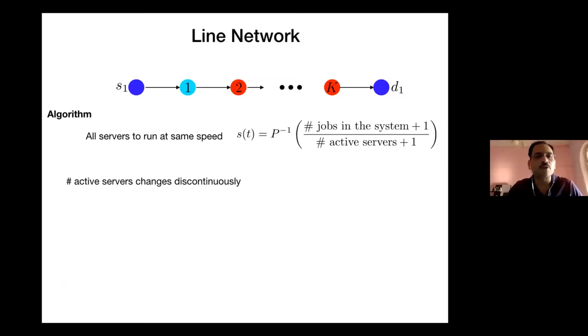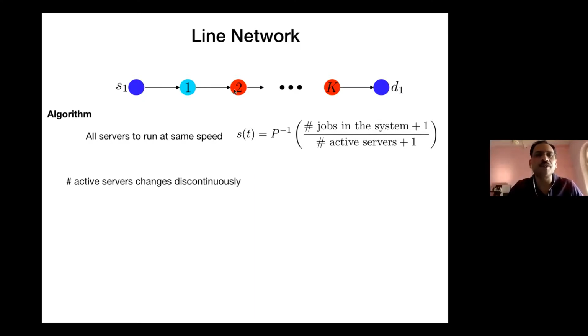All servers are going to run at the same speed. Red nodes here mean that they have at least one job to process. If I have no job, I'll just idle. If I have a job to process, all of them are going to run at the same speed, which is given by P inverse, the same power function as before. And it's a ratio of two quantities: the total number of jobs in the system, divided by the active servers of the system.